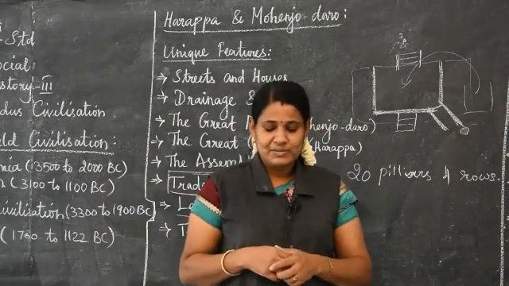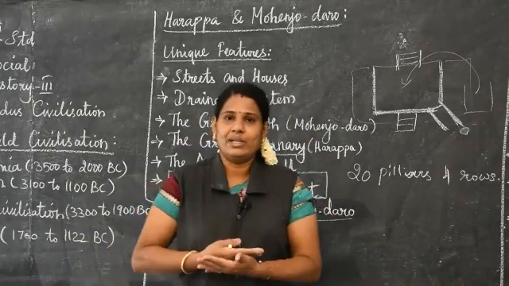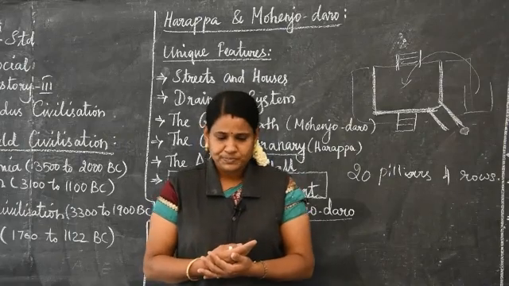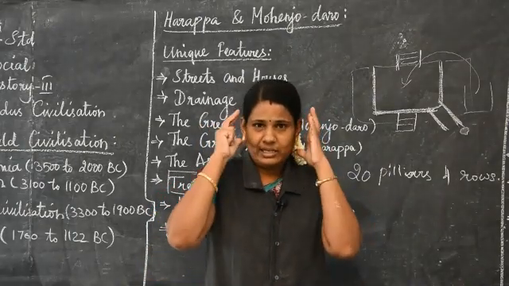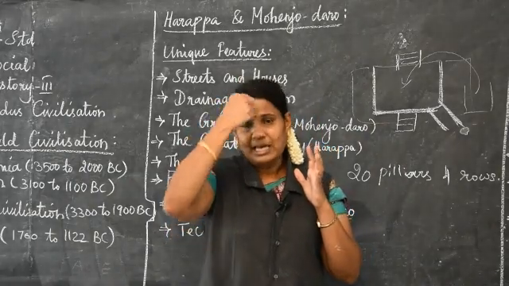The sculpture of a seated male has been unearthed. They found the seated male statue in Mohenjo-daro. The leader's forehead was covered with a headband.